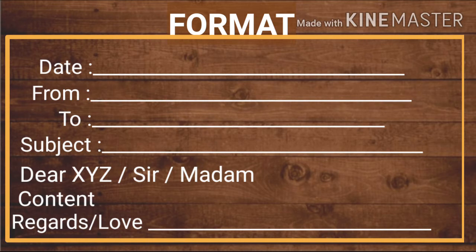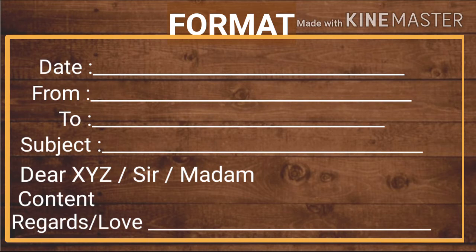Then subject. Subject should be precise. Precise means accurate. We have to maintain accuracy here. It should give an idea of the content. In short, we have to give the idea of the actual content of the email. It need not be a complete sentence. There is no need to write the subject in a full sentence. Shortly, but in a precise way, we have to present the idea of the content in the subject.